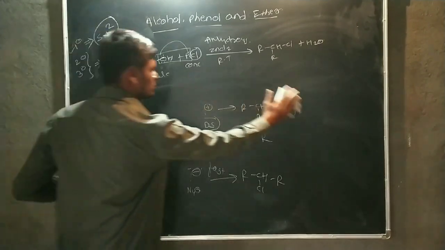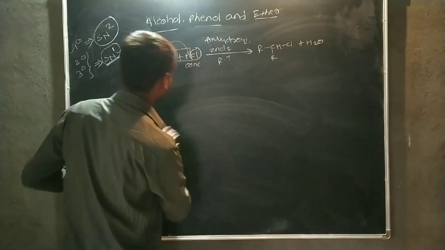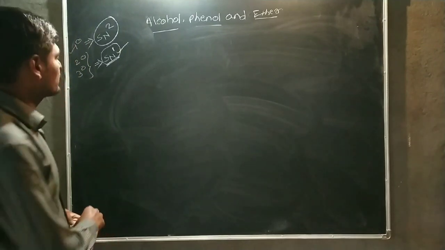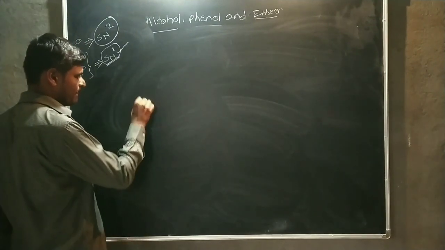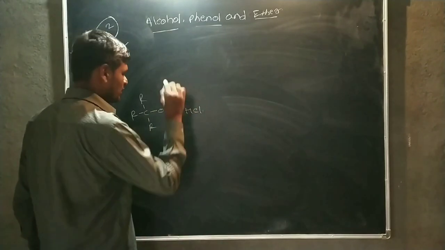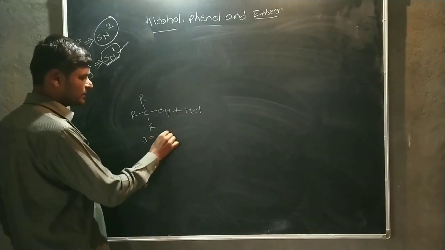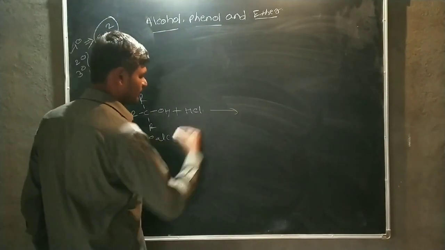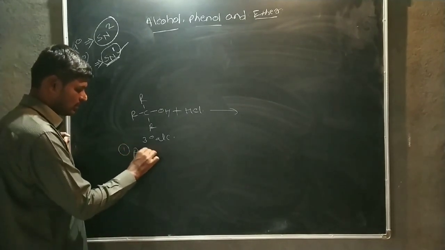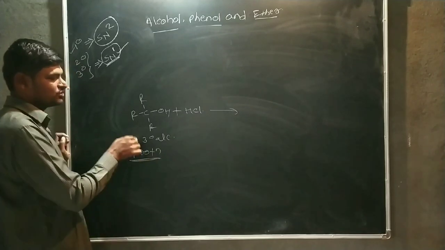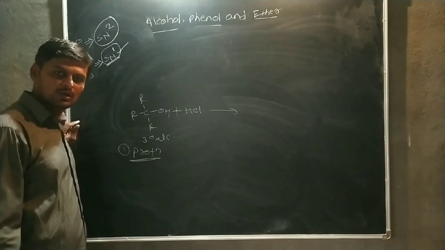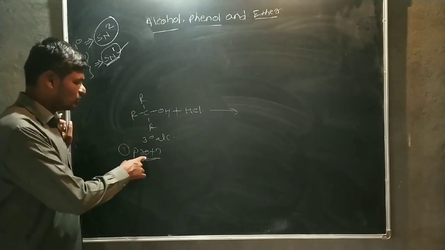After that, we also consider the tertiary alcohol. The mechanism of tertiary alcohol is similar to the mechanism of secondary alcohol. But the tertiary alcohol reacts directly with HCl. Okay. Now, firstly, we consider here a protonation of alcohol. The mechanism of this tertiary alcohol is taken for your homework. Okay. Then protonation is formed.